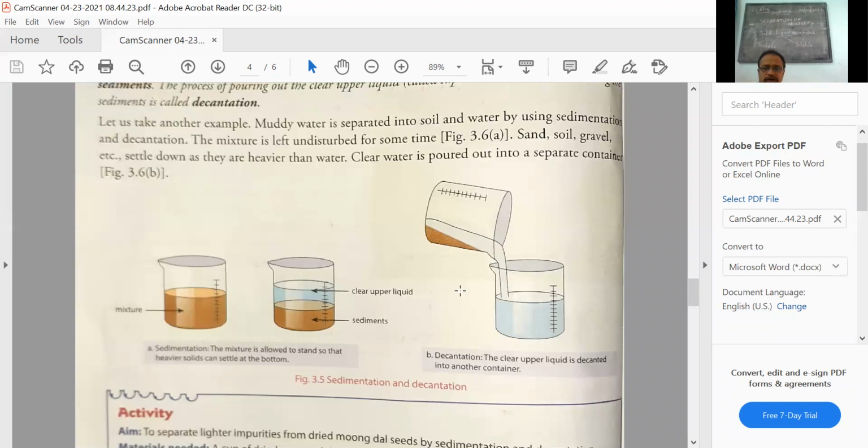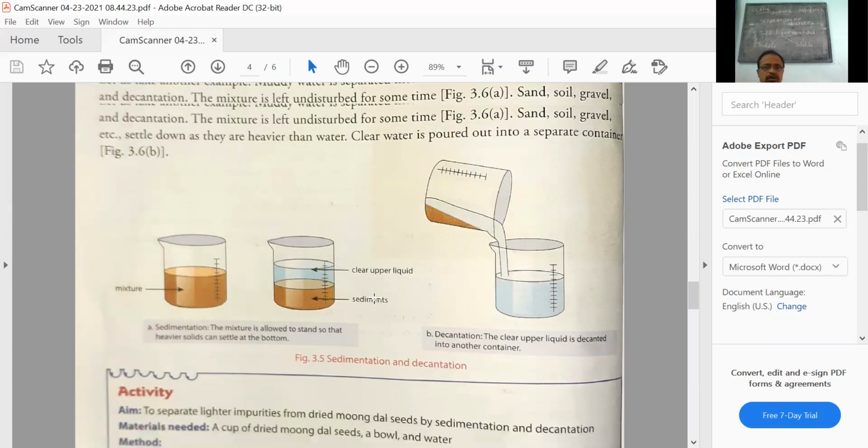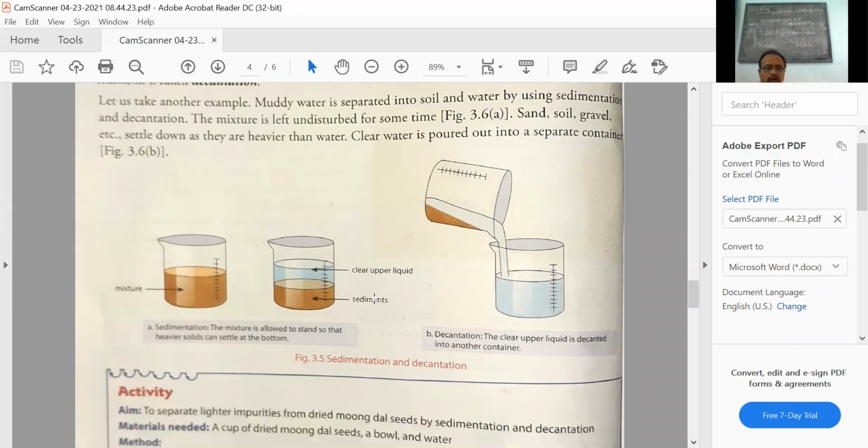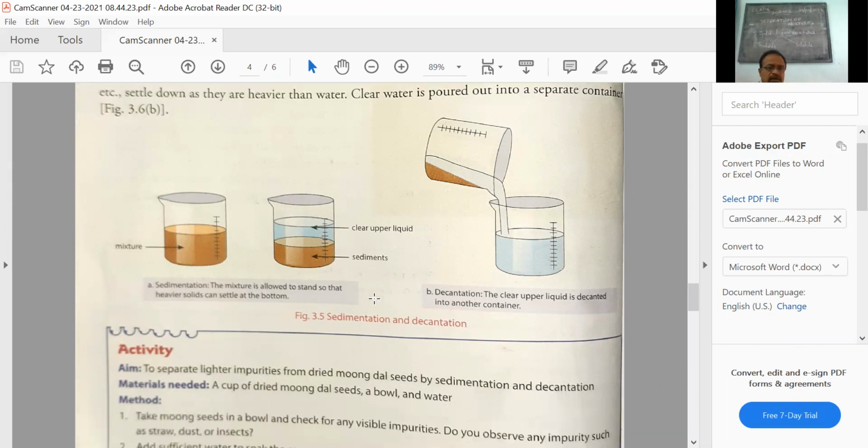The sediment should not be disturbed. If the sediment gets disturbed, the separation will again become incomplete. That is the B diagram, showing decantation after the sedimentation process.